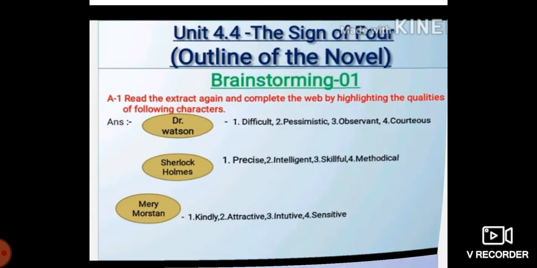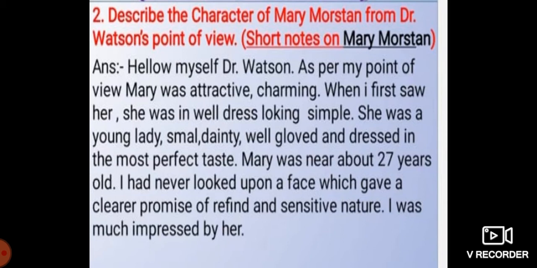Moving further to the next. Describe the character of Mary Morstan from Dr. Watson's point of view. So it is like a short note on Mary Morstan. Hello, myself Dr. Watson. As per my point of view, Mary was attractive, charming. When I first saw her, she was well dressed, looking simple.